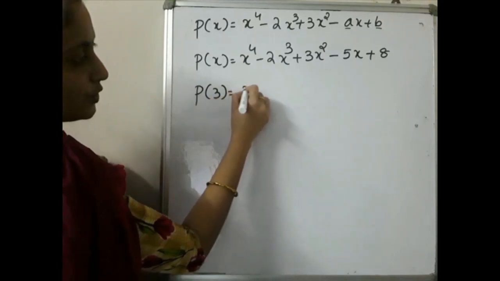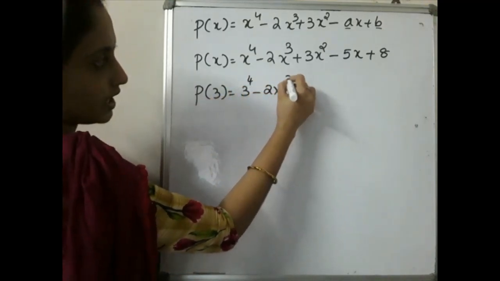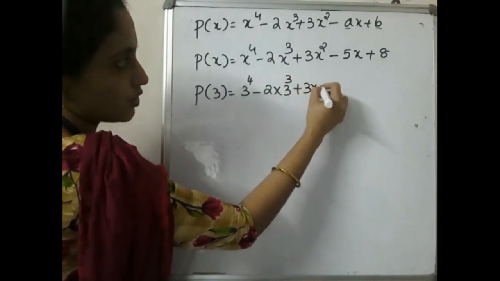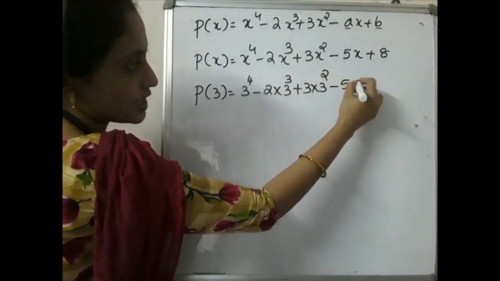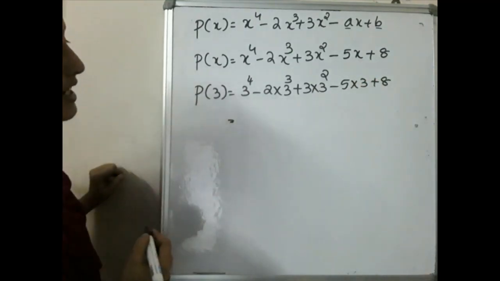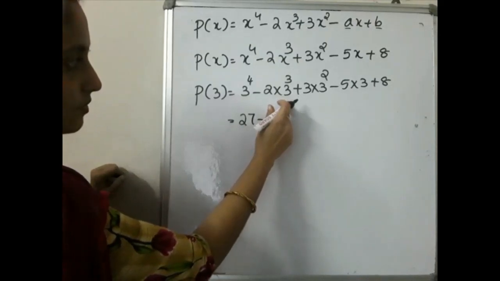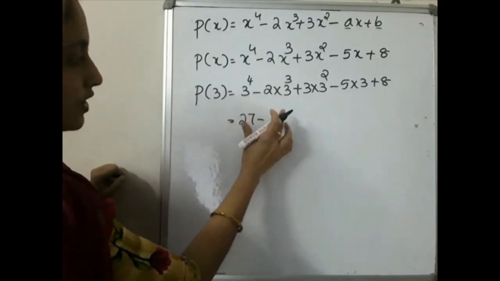That will be equal to 3 raised to 4 minus 2 into 3 cube plus 3 into 3 square minus 5 into 3 plus 8. So what is 3 raised to 4? That is 27, no, 81.